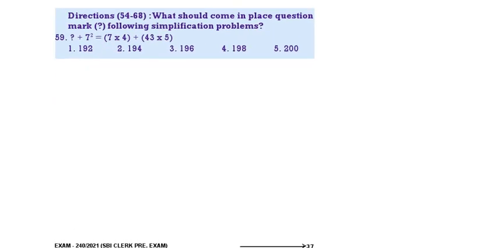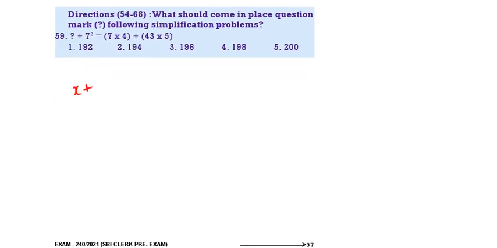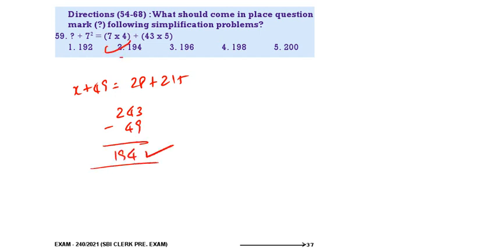Next, 59. x plus 49 is equal to 28 plus 215. Therefore, it is 243 minus 49, that is 194. 2 is the correct answer.